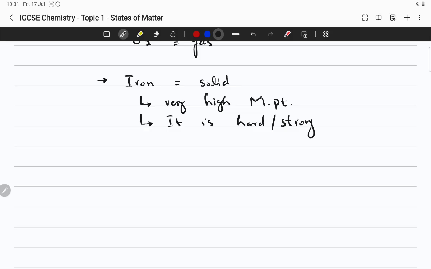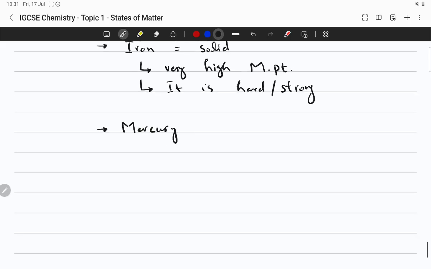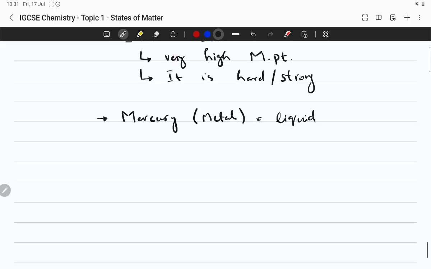Now if we compare iron, which is a metal, with another metal called mercury, mercury is also a metal, but it is a liquid at room temperature. Why? Because its melting point is below room temperature.